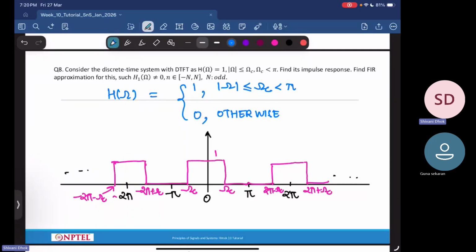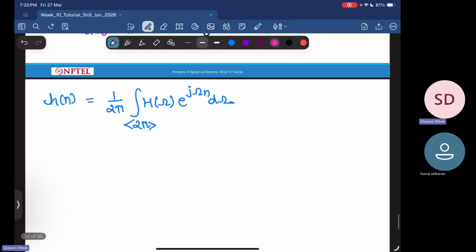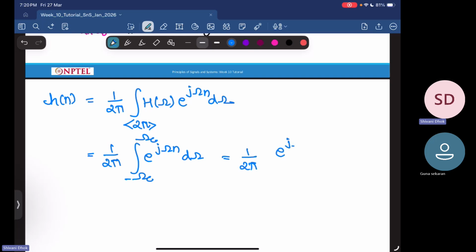And in that, your H is non-zero only from minus omega c to omega c, as a result of which this now becomes 1 over 2 pi integral from minus omega c to omega c. Capital H of omega is 1 in that range, into e power j omega n d omega. So this becomes 1 over 2 pi into e power j omega n upon jn, from minus omega c to omega c.